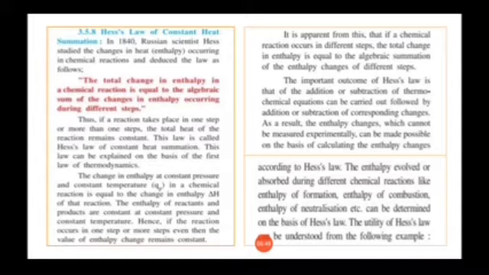Then we have seen heat capacity, the amount of energy required to increase the temperature by 1 degree centigrade, known as heat capacity. Then we have derived the relation, that is Cp minus Cv is equal to R. So we have proved this equation. And if you have seen my last video, in that we have seen Hess's law of constant heat summation.